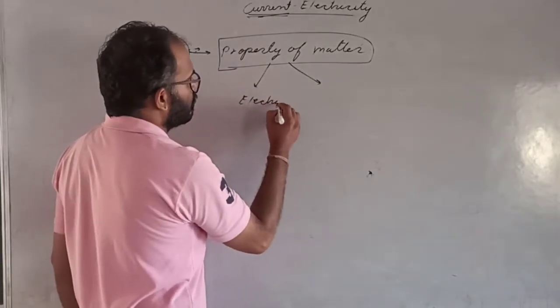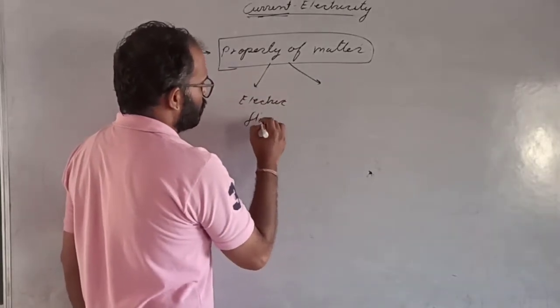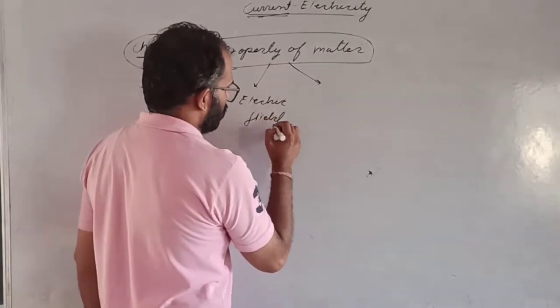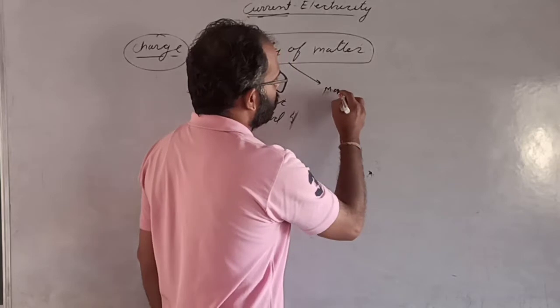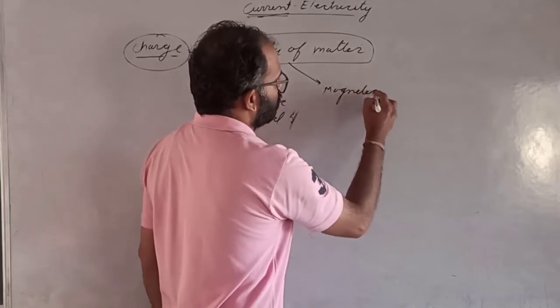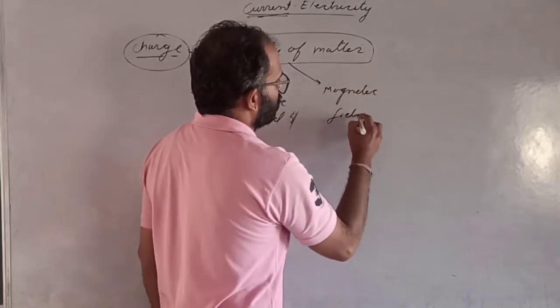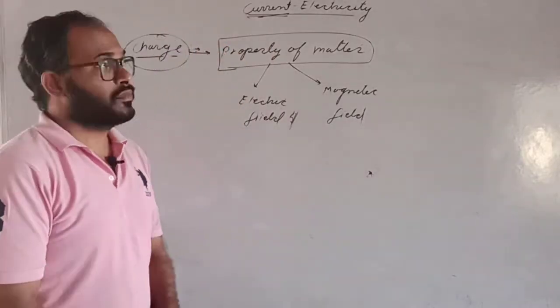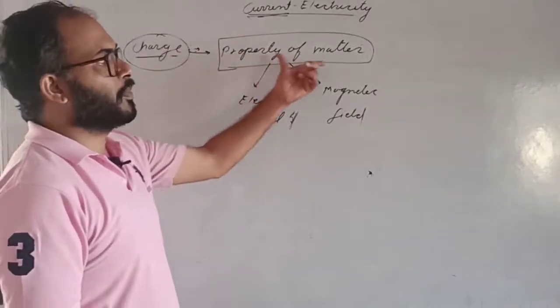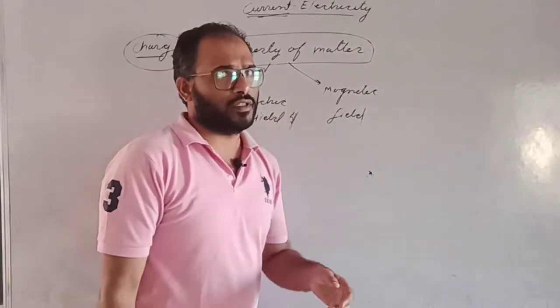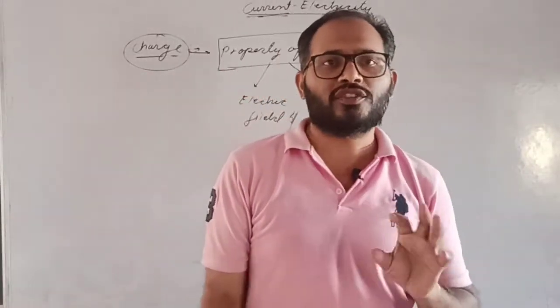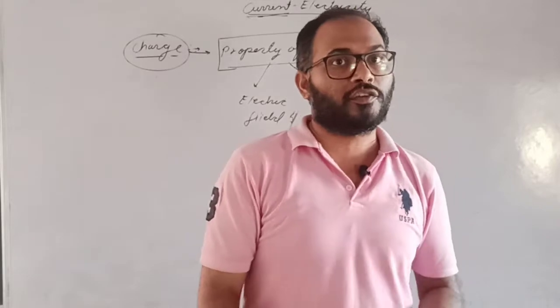Electric field and magnetic field. Charge is a property of matter which generates the electric and magnetic field. Because the charge will generate electric field or magnetic field.